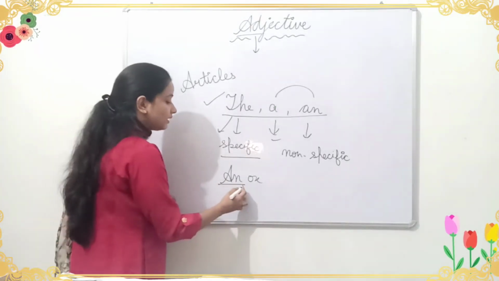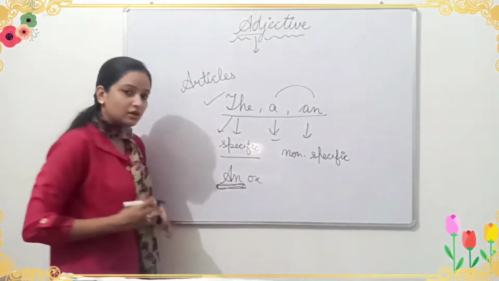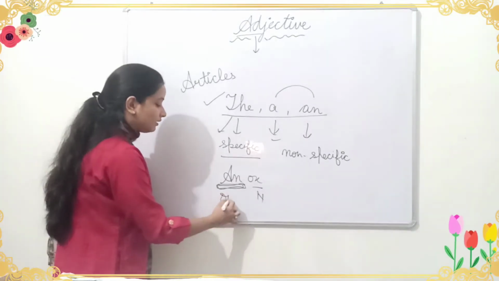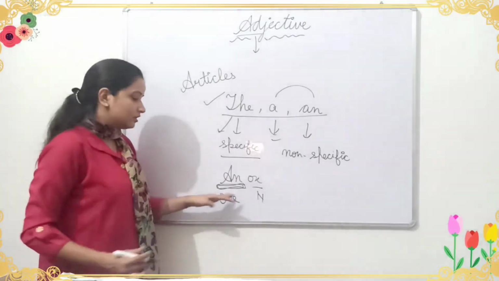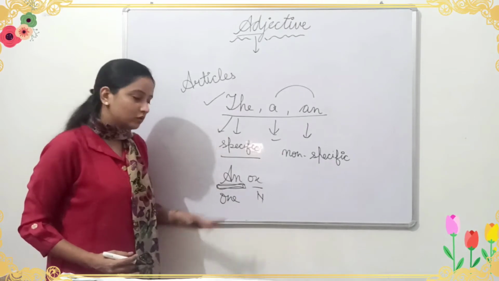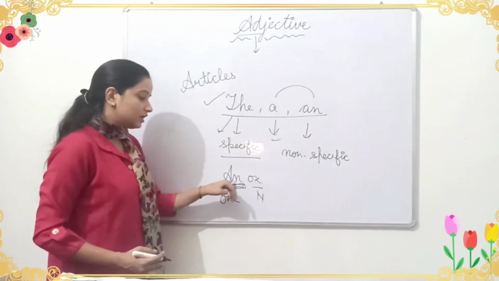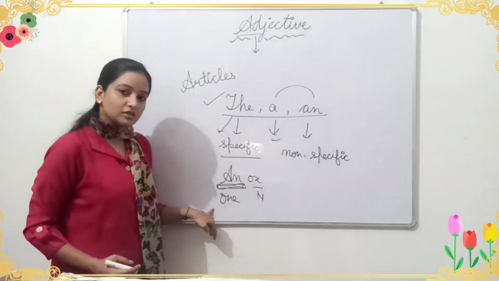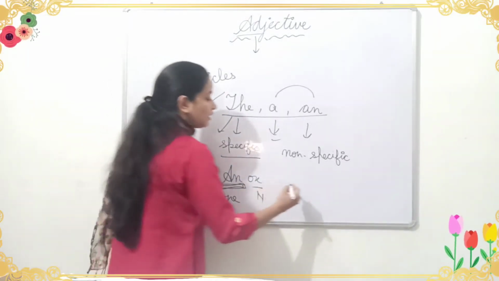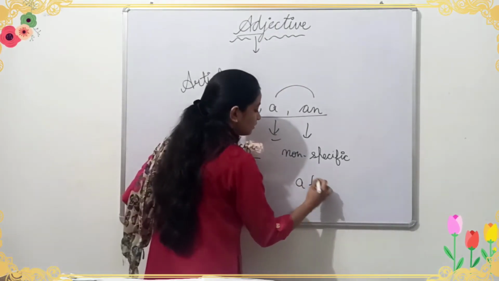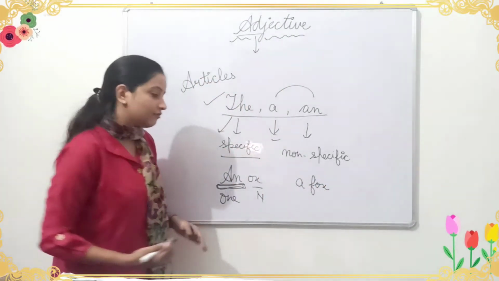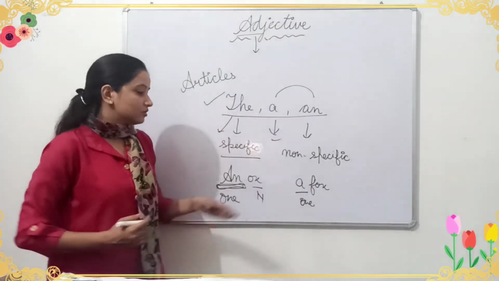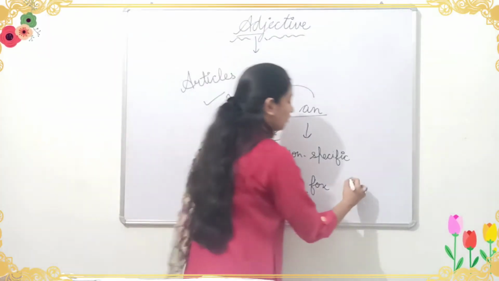This word is also giving information about the noun ox: a and an mean one. So for the noun ox, it is giving us the information that the ox is one. कितने ox है? One ox है. ठीक है, अगर मैंने बोला a fox, here also we are getting information about the fox that it is one in number.